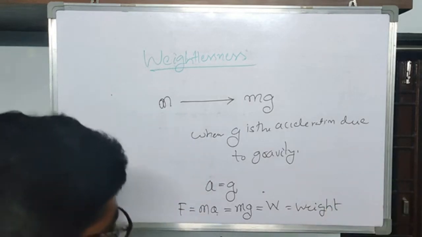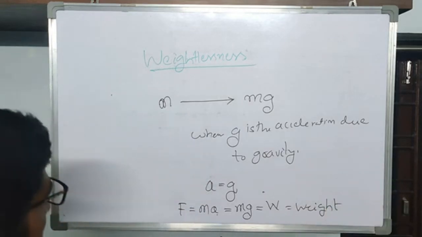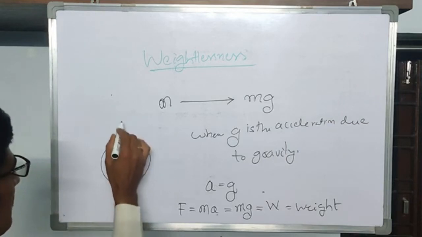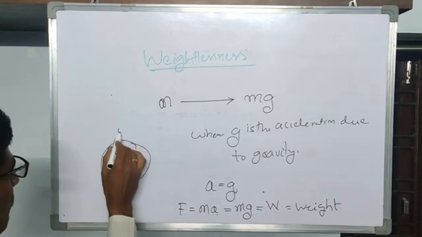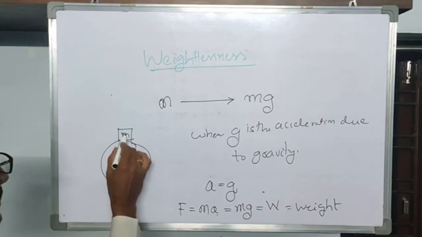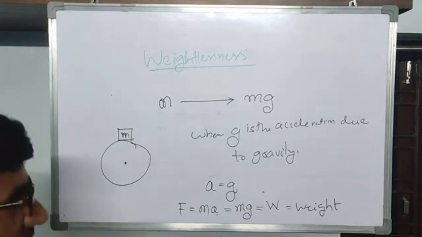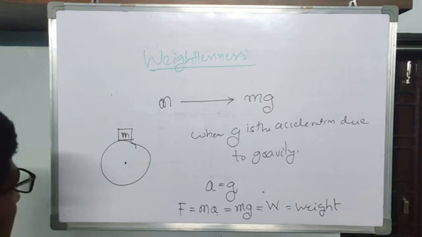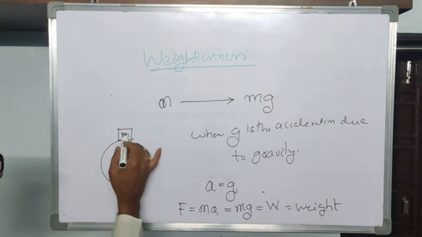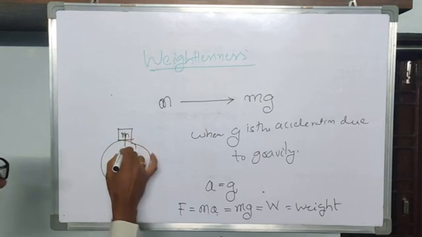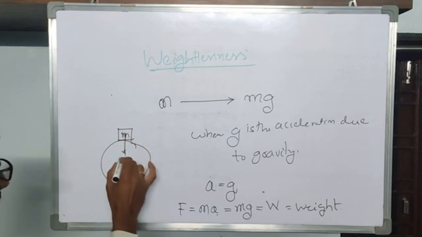See, this force is always towards the center of the Earth. Suppose that a body of mass m is placed here, and suppose this point is the center of mass. Due to the Earth's gravitational field, some force is acting downwards on it.